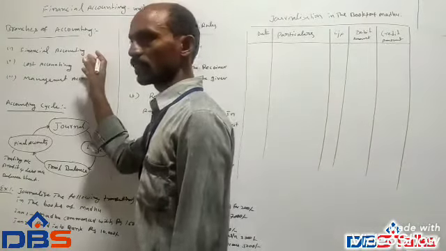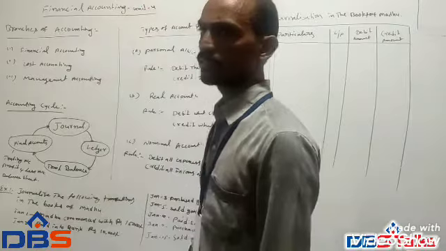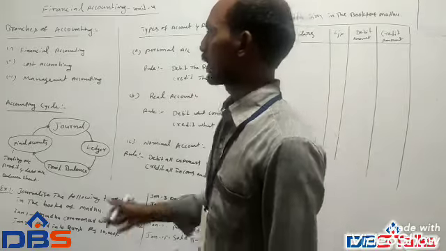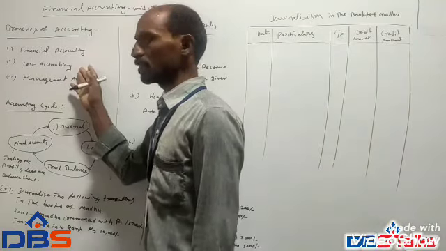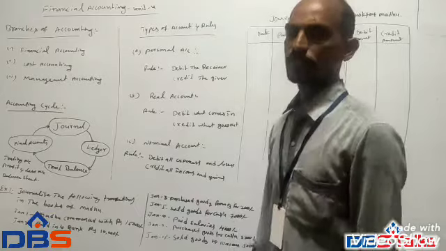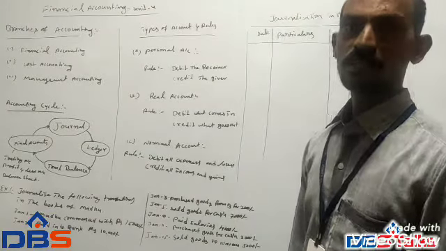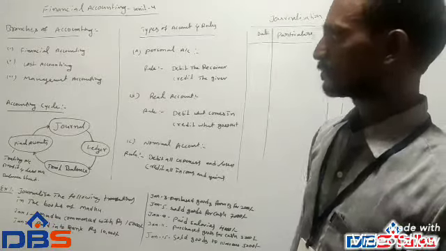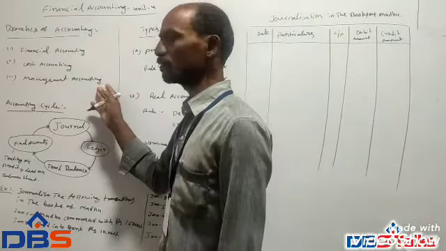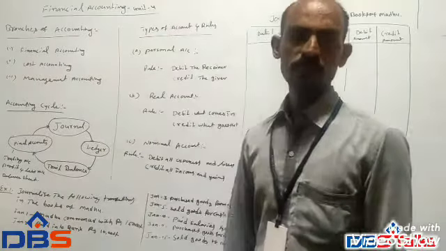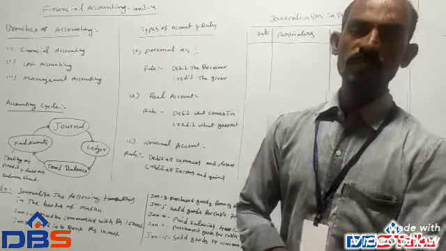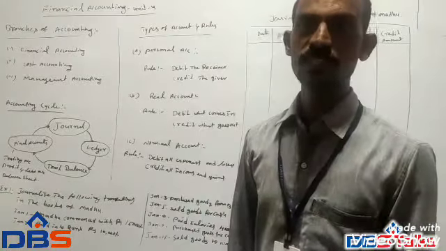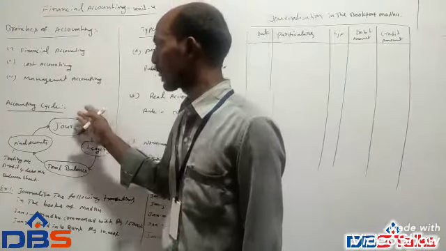Financial accounting contains the trading account, profit and loss account, and balance sheet. Next, cost accounting is prepared for the purpose of controlling the cost of a product or a department. Next, management accounting is prepared for use by the top management for necessary decision making.